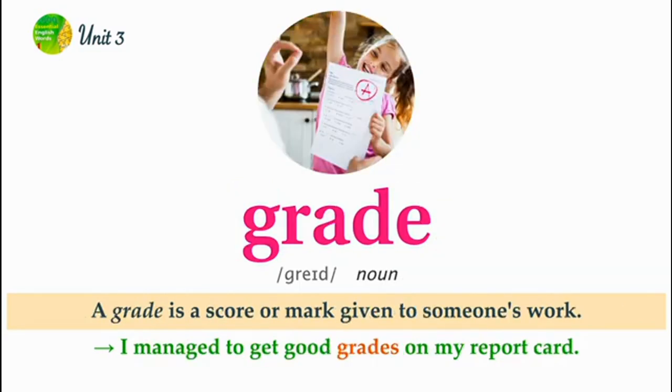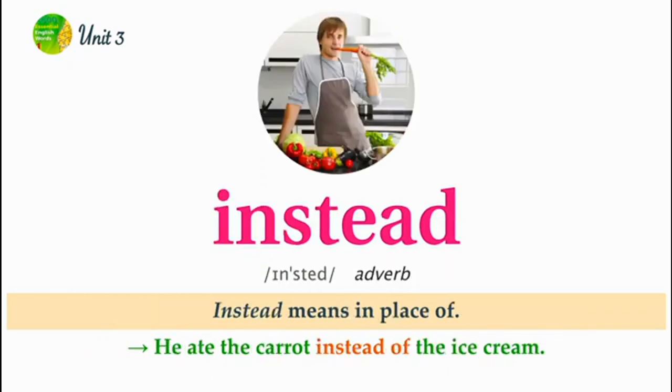Grade. A grade is a score or mark given to someone's work. I managed to get good grades on my report card. Instead. Instead means in place of. He ate the carrot instead of the ice cream.